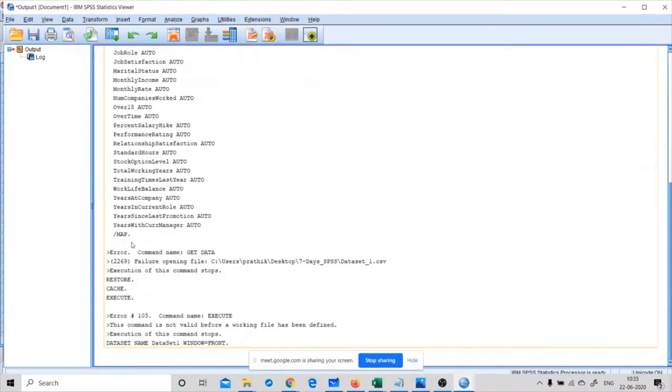I think it's throwing the same error: failure opening file, execution of the command stops.